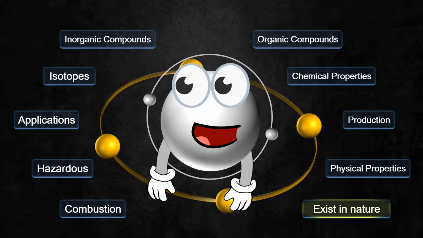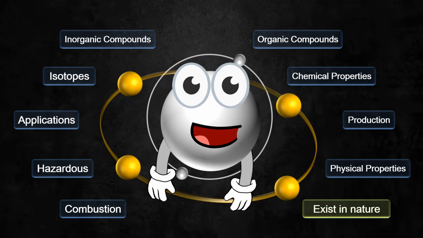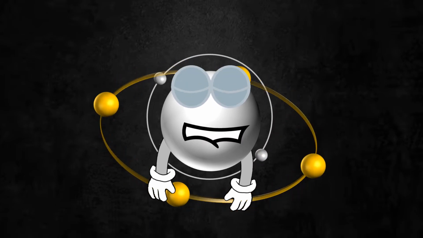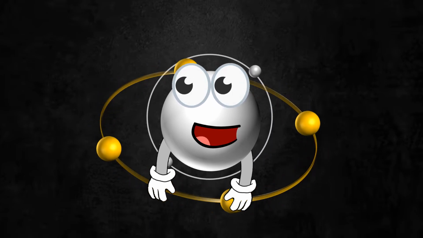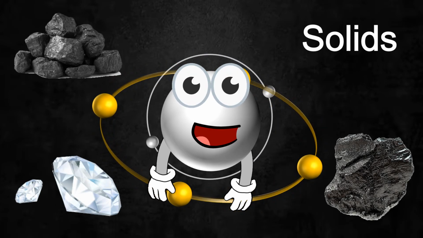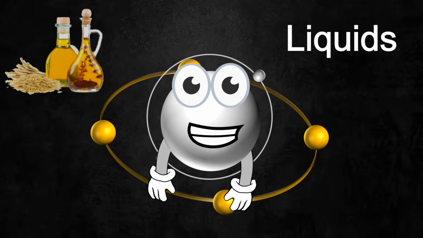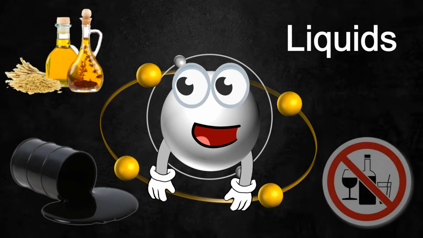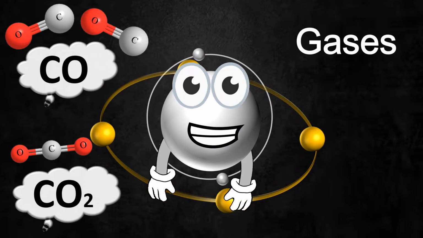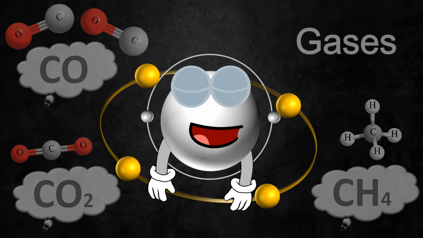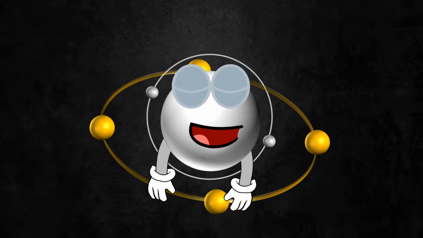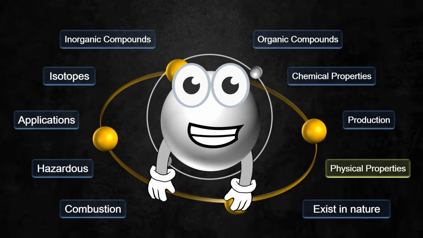If you search for me in nature, you will not find me present alone. You will always find me bonded to other atoms in the form of natural products. Some of them are solid forms such as coal, diamonds, and graphite, and liquid forms such as oils, petroleum, and alcohols, while some are gaseous forms like carbon monoxide and dioxide and natural gas. Other than millions of industrial derivatives that we will talk about later.